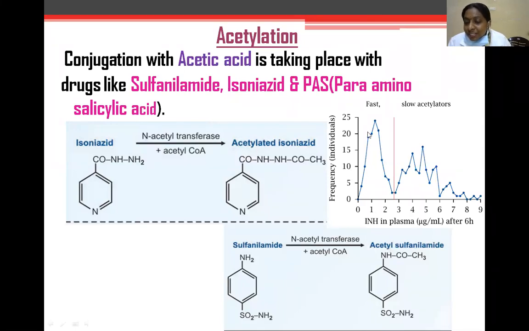In slow acylators, the drug isoniazid persists for a prolonged time in the body, so isoniazid is still found in plasma after 6 hours. These are slow acylators. These are the fast acylators.